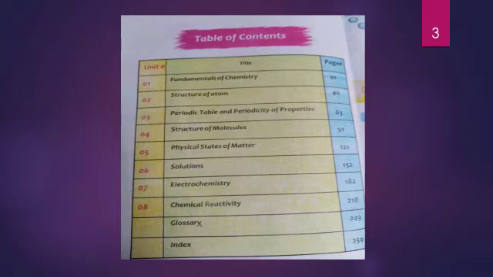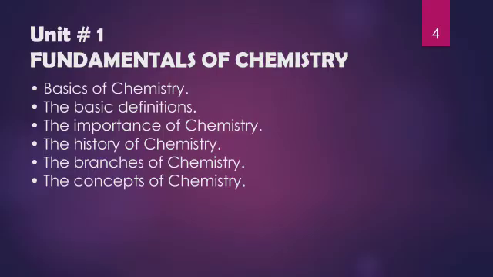There are total 8 chapters in this book, and right now we have to start from chapter number 1 for both the classes as the students of class 9 haven't started the book in class 8. So let's start our chapter number 1. The name of the chapter is Fundamentals of Chemistry, which means that we are going to discuss the basics of chemistry in this chapter. Now what we have to discuss in this chapter, we will learn the basic definitions, the importance of chemistry, the history and the branches of chemistry, and the concepts of chemistry.